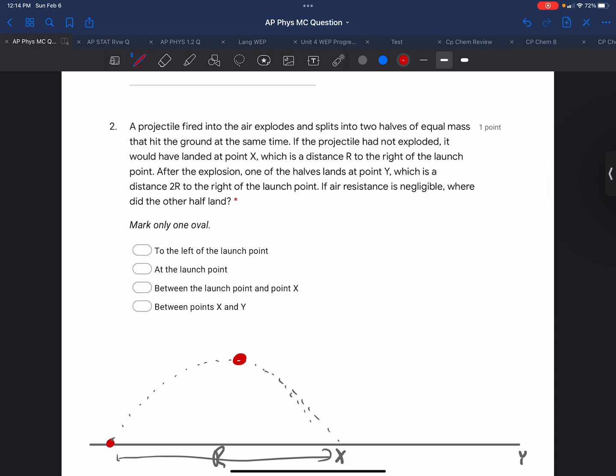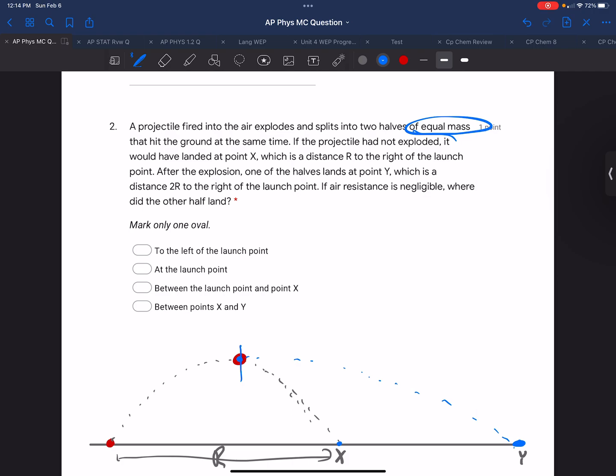So whenever this thing exploded, one piece gained enough velocity to make it to point Y. We're told they have equal mass. So what we have is this particle that has a center of mass that would travel on the trajectory that would land at point X.